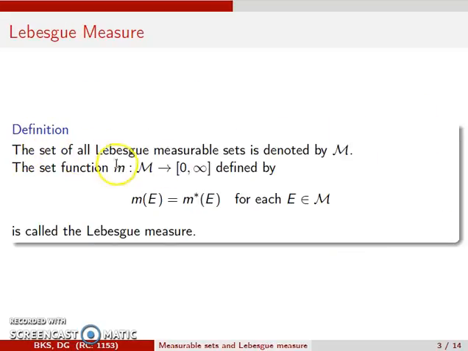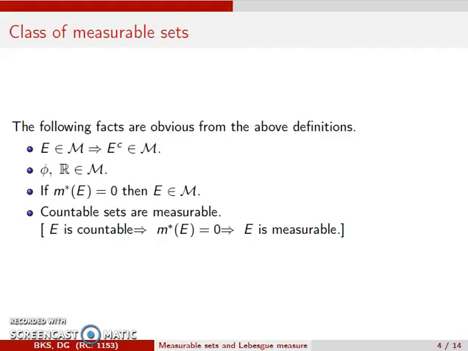We name the class of all Lebesgue measurable sets cursive M, and we define the set function small m on cursive M by small m of E is equal to m star of E for every member E in cursive M, and this set function is called the Lebesgue measure. From the definition of Lebesgue measure and Lebesgue measurable sets, these facts are obvious.